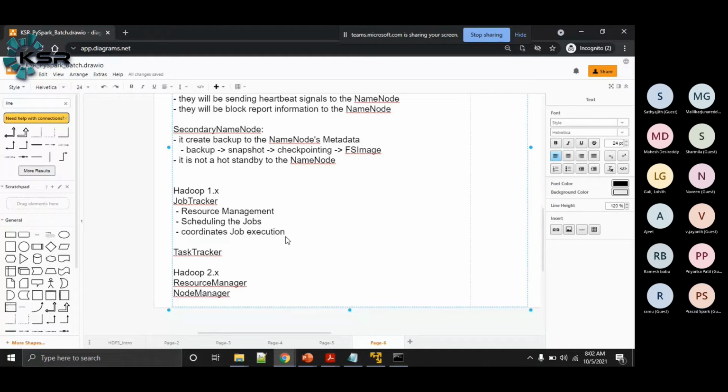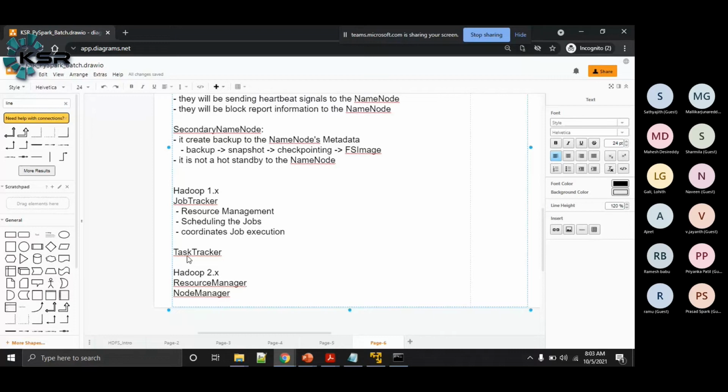Like within a team, you need a team leader. What will the team leader be doing? He will be coordinating with the team members. Whenever some work comes from the project manager, the team lead will get the work, create multiple tasks out of that work, and assign that work to the individual team members. The team lead has to coordinate with them on how they are performing those tasks. Same in a distributed computing environment, we need one coordinator which can coordinate with the resources or the worker nodes.